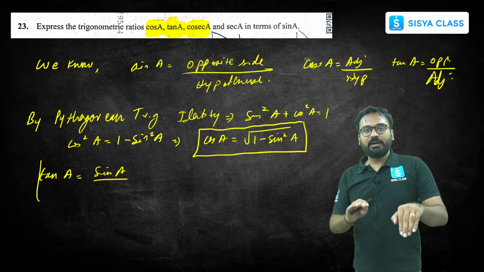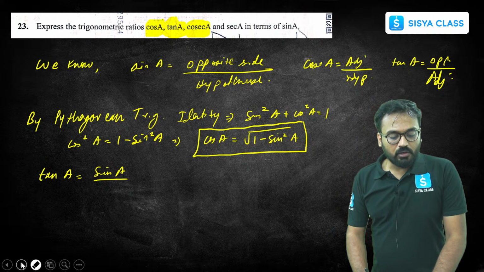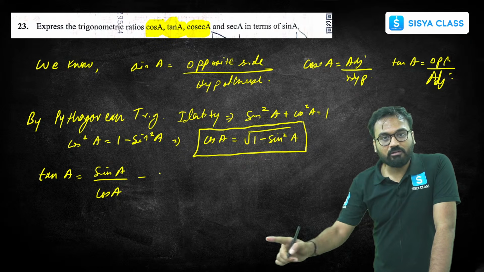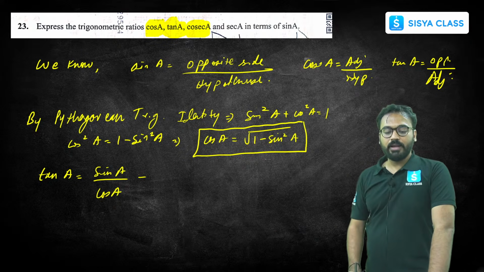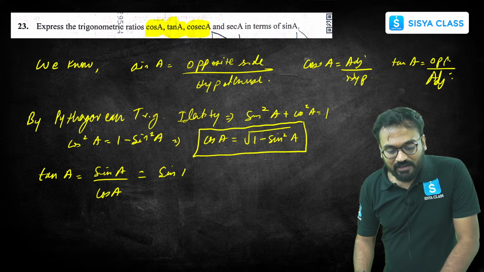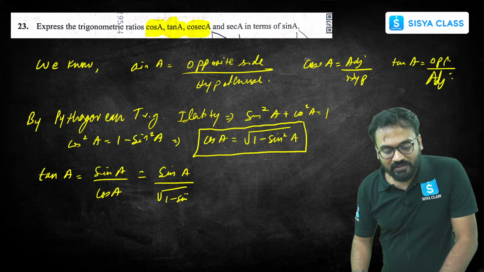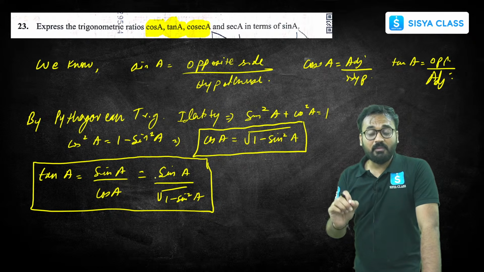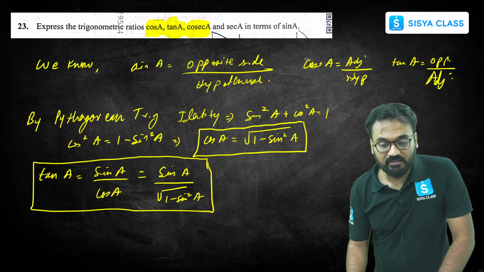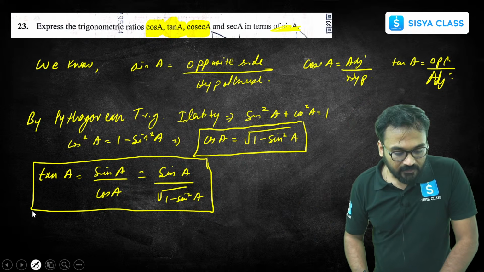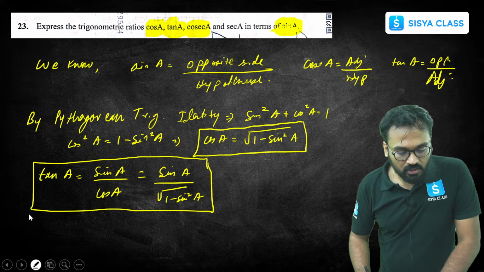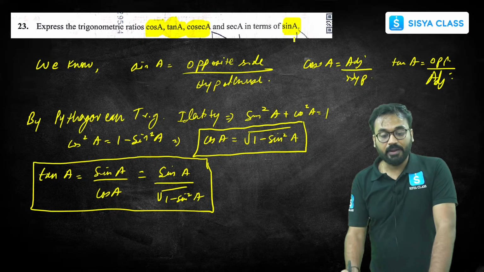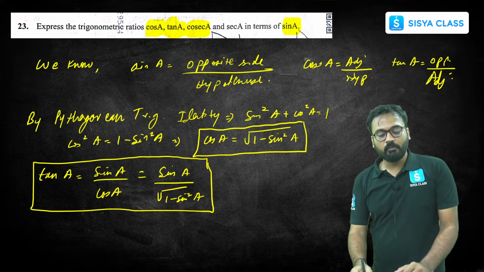Some of you would have written sin A by cos A, but that's not the complete answer. You need to write the answer completely in terms of sin A, right? So sin A by cos A, already I have written that cos A is equals to root over 1 minus sin square A. So this will be written like this, sin A upon square root of 1 minus sin square A. This is the correct answer, not sin A by cos A, because it's asking completely in terms of sin A, right? That's why I will convert cos A also equal to root over 1 minus sin square A.